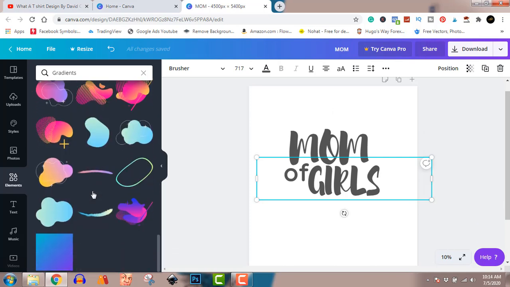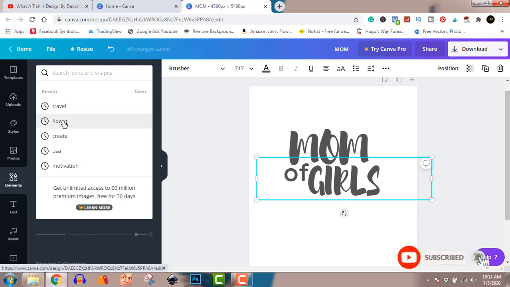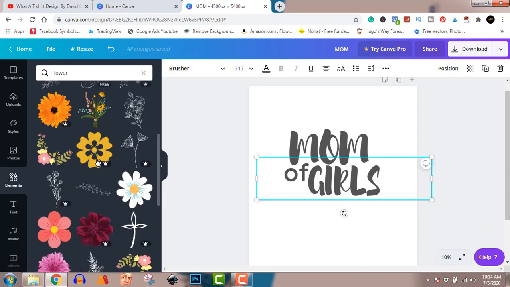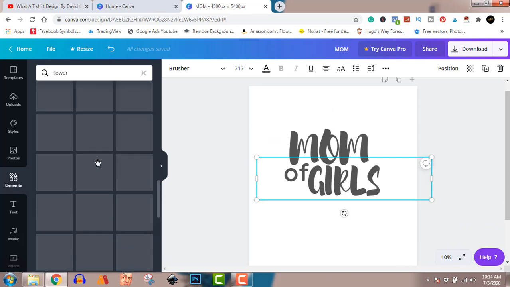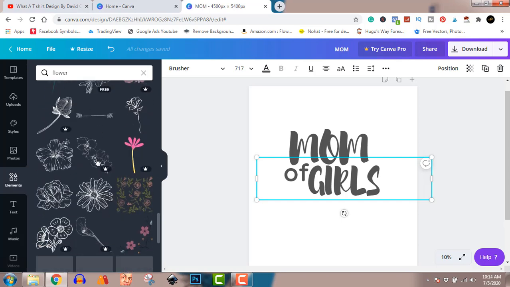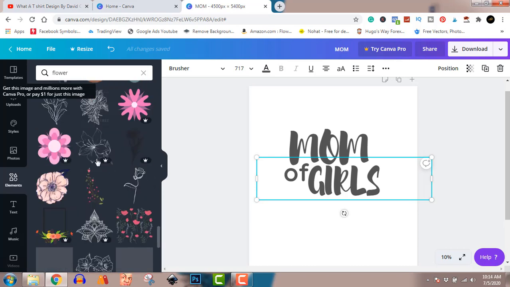If not, we'll just go back element, do flower. Let's just find something we can use. We should find something we can use, so we just have to keep going.